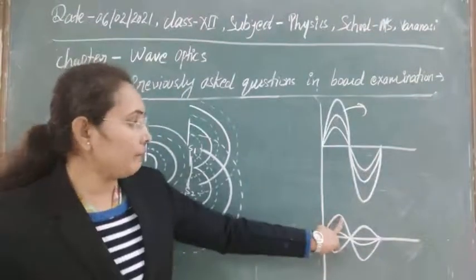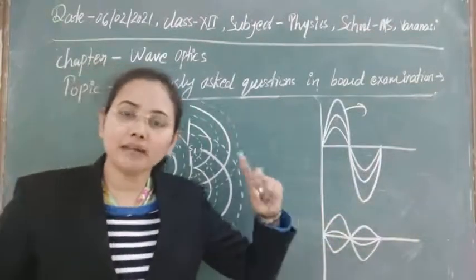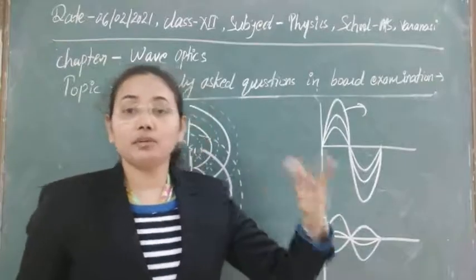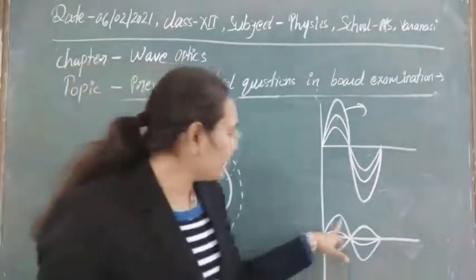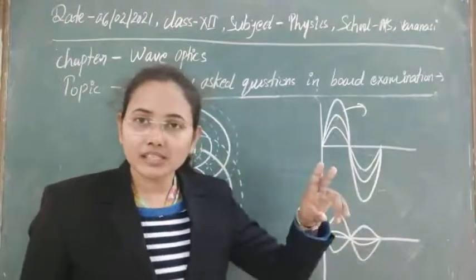and if these two amplitudes are exactly equal, why I am saying that word, that if the amplitudes are equal then the formation of images will be stronger. The reason is that if these two amplitudes are equal then the difference will be 0.